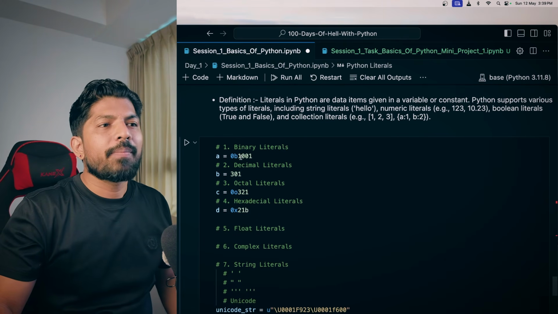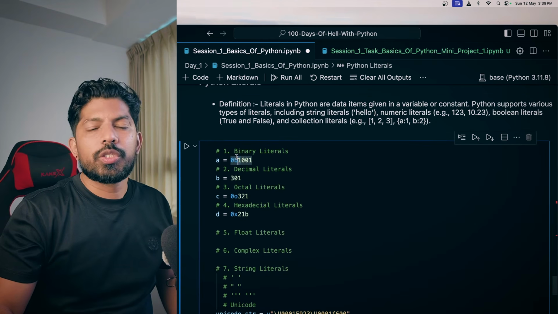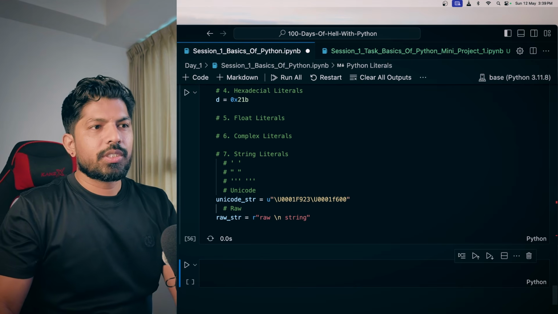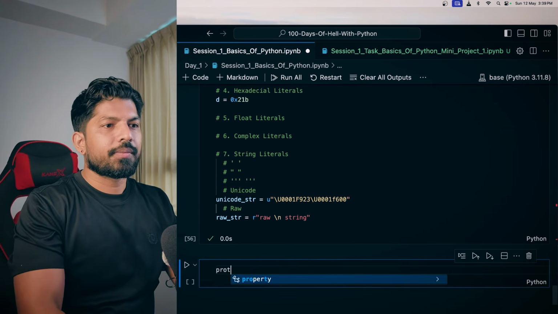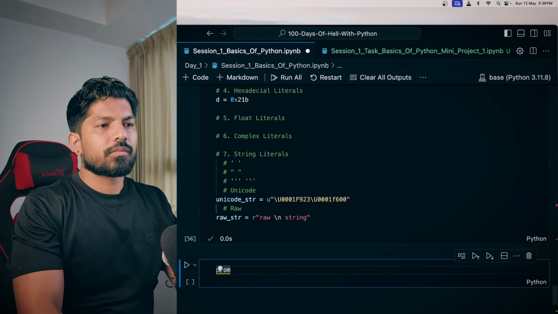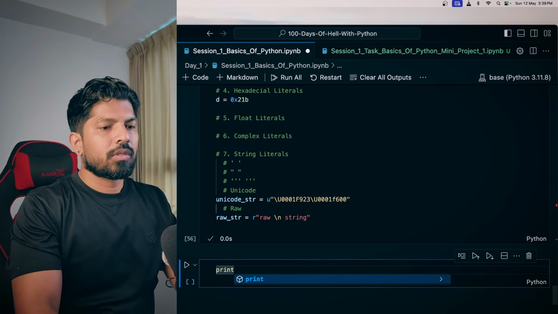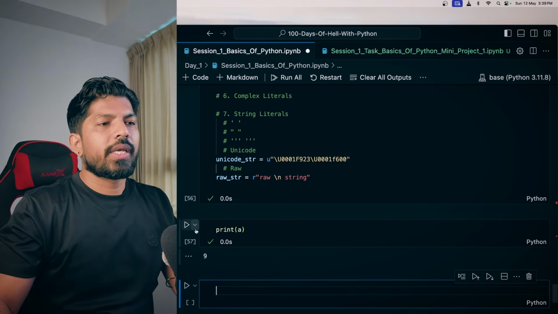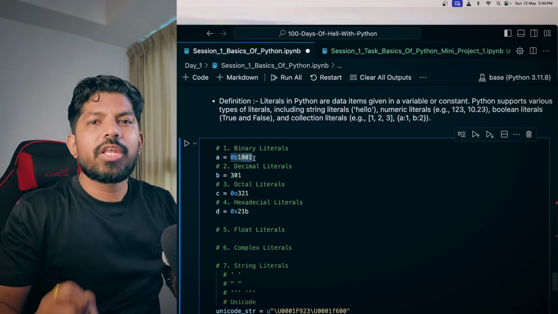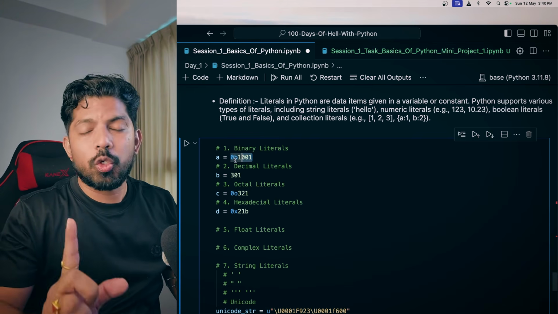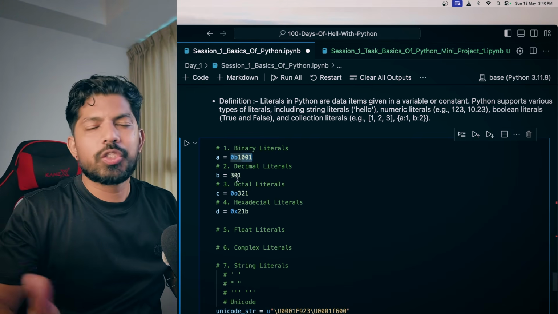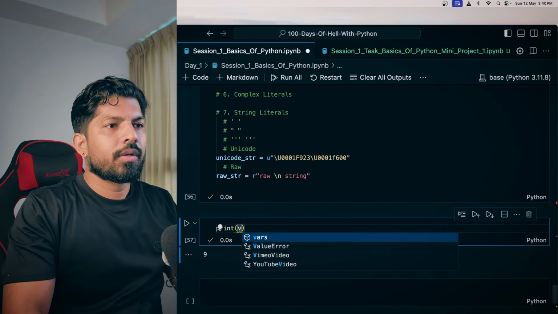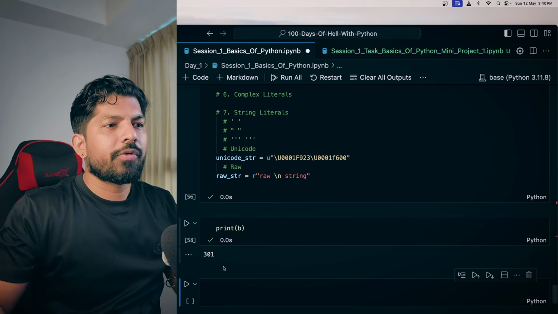In binary, what happens? It starts with 0b, right? If you print this, I will hit shift enter, and here I will print A. Here it is 9 because this is the binary equivalent of 9. So it starts with 0b, then the decimals which we always use generally. I can print B also here, and it will print 301.